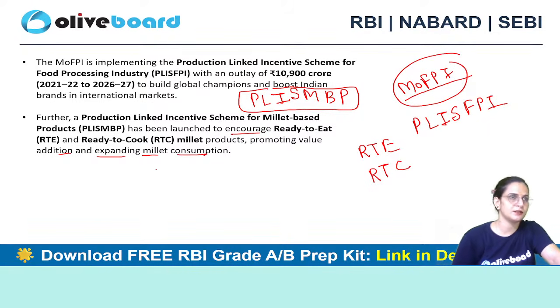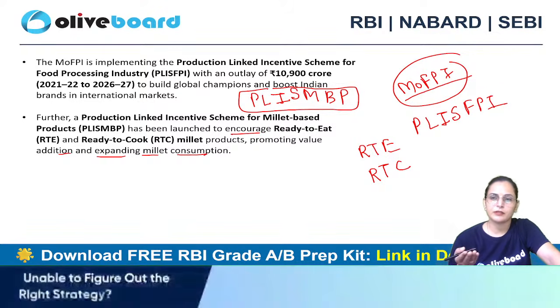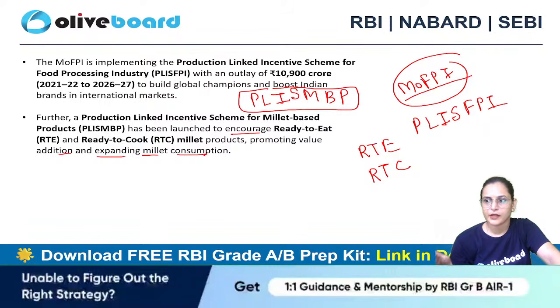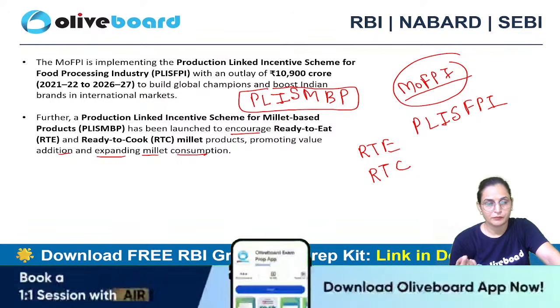So recently, as most of the time I give an example of this particular thing, my son is 3 years old, and ready to cook millet noodles are available, ready to eat specific products are available, which are basically of millets, which is healthy and nutritional.